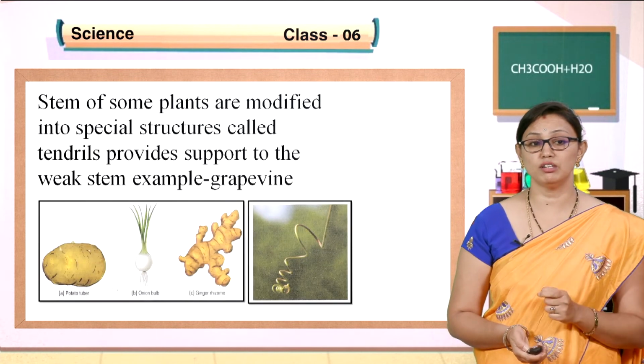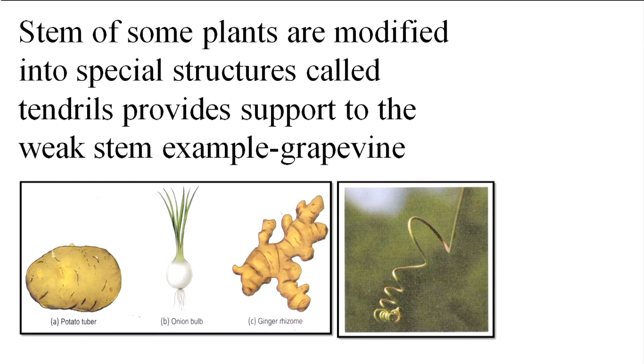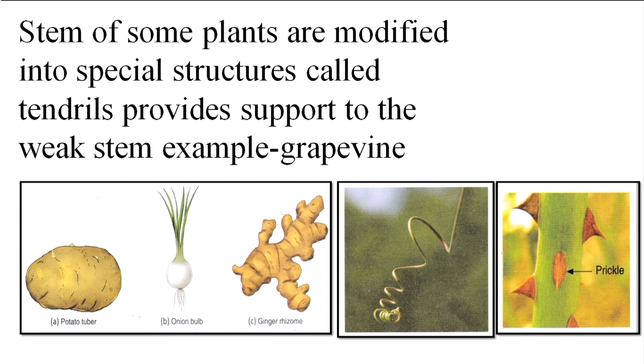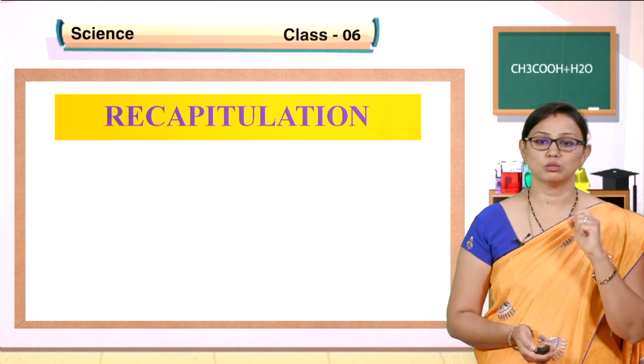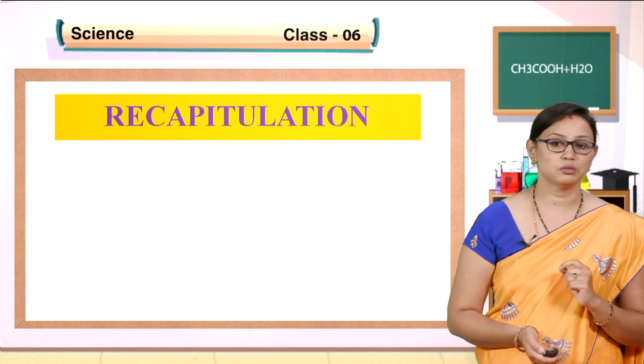Examples: potato, onion and ginger help to store food; the tendrils of the grape vine give support to the weak stem; and the prickles or thorns in the rose plant help to protect themselves from animals eating them. So, this is about today's session, children.